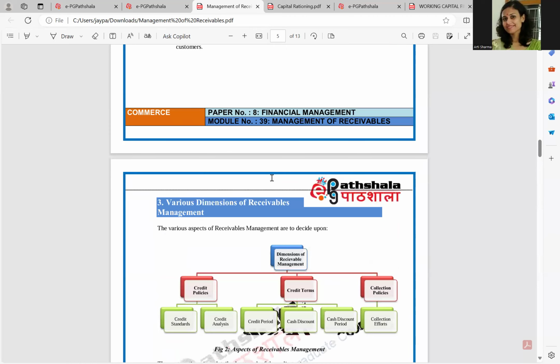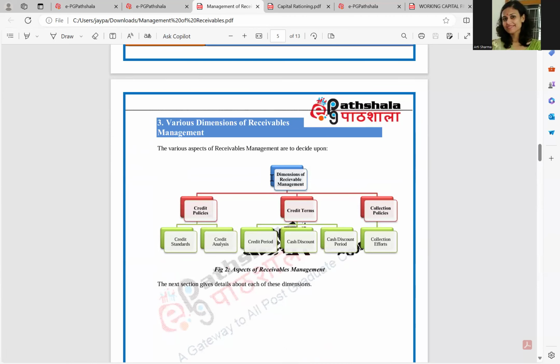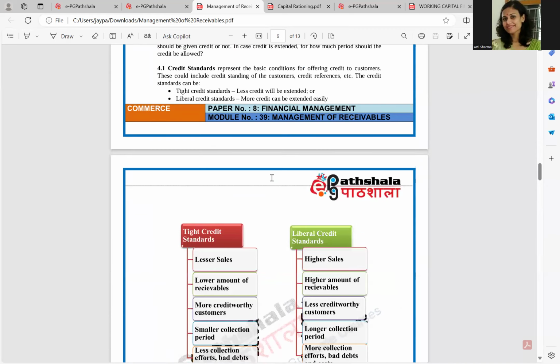Now, the third dimension is the collection policy. The first was the credit policy, the second is the credit term, and the third is the collection policy.